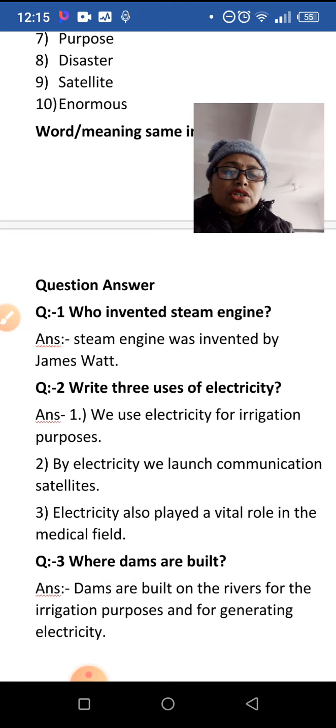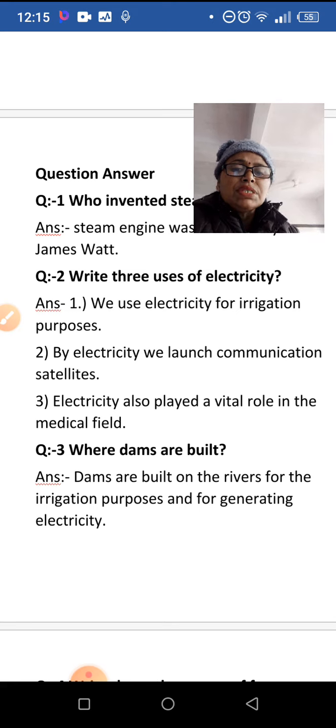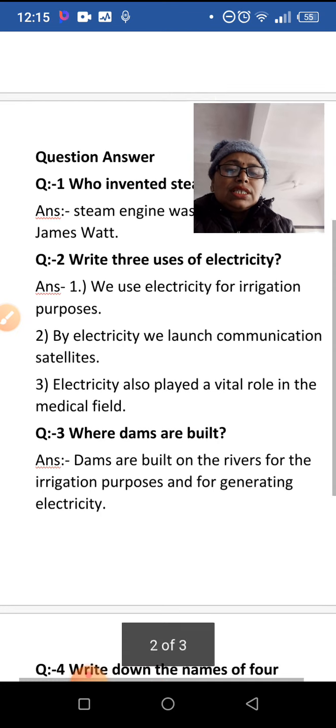Third question is, children, where dams are built? Dams are built on the river for irrigation purposes and also for generating electricity.